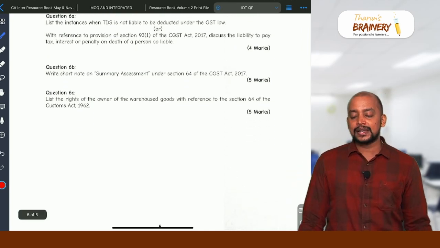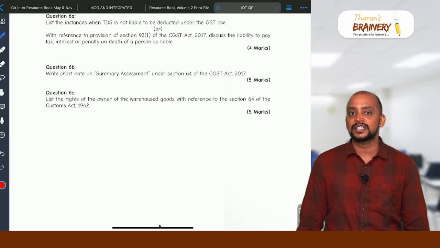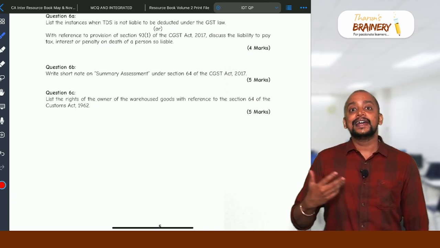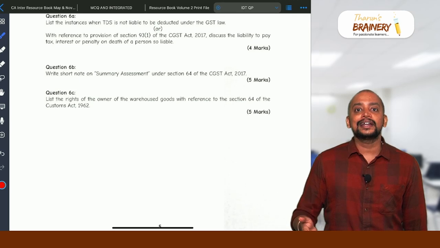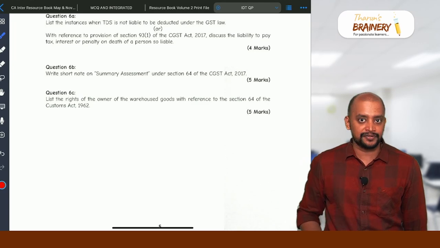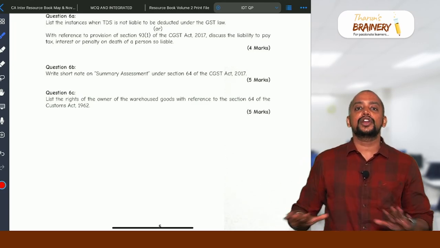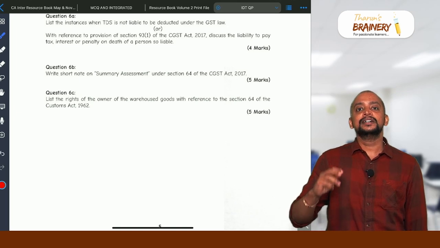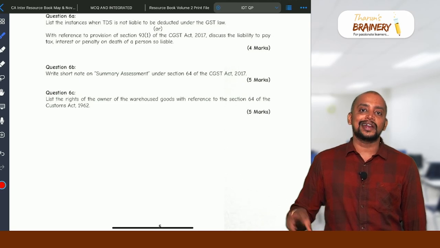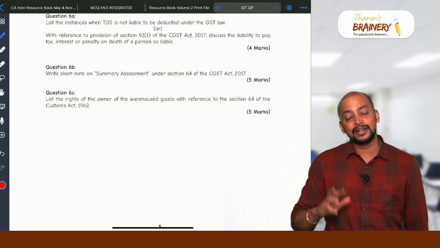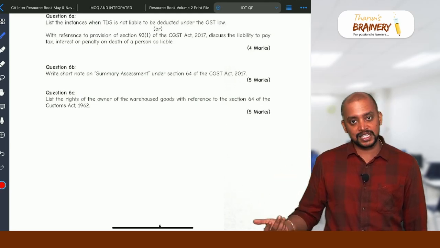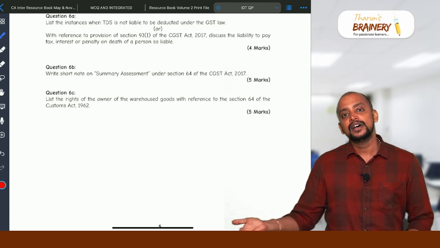Then write a short note on summary assessment under section 64. What is summary assessment? Also known as income escaping assessment. Whenever the proper officer is of the opinion that a taxable person has evaded tax and has reasons to believe that delay in passing the assessment order may let him escape from payment of tax, then the proper officer, without giving any opportunity of being heard, serves an order known as summary assessment order. Thereafter, within 30 days, based on the request by the taxable person or suo motu, the officer may withdraw that summary assessment order and proceed to assessment as per other provisions.